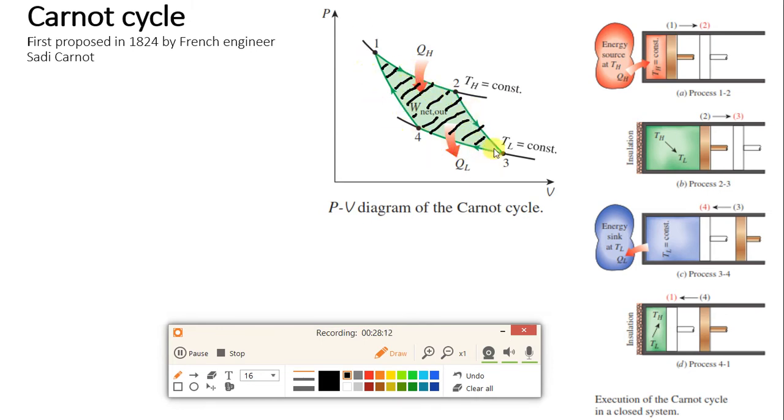If you calculate this area, you will be able to say what work we get in the Carnot cycle. Why? Because the area under the PV diagram is work. So this area inside will be the area between 1 to 2, then 2 to 3, 3 to 4, 4 to 1; some area will be added, then excess area will be removed, and finally you will get the inside area like this.